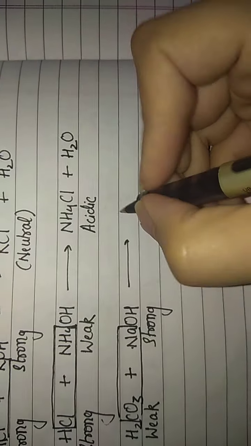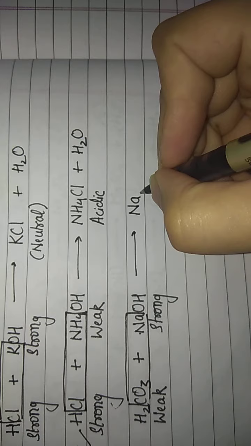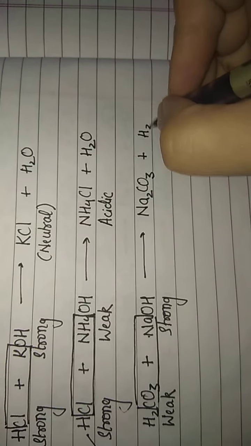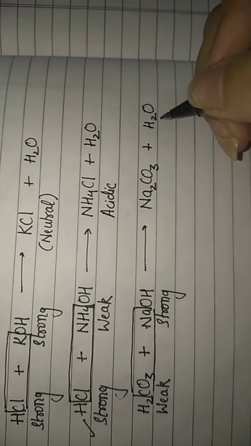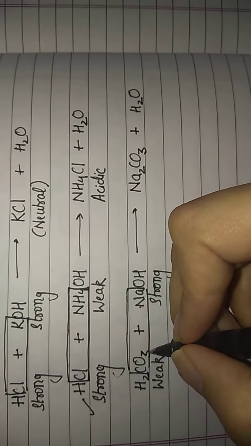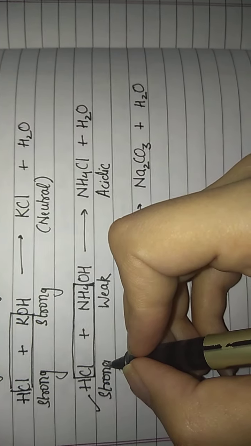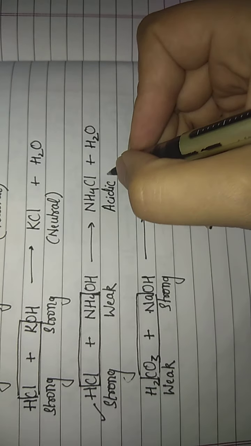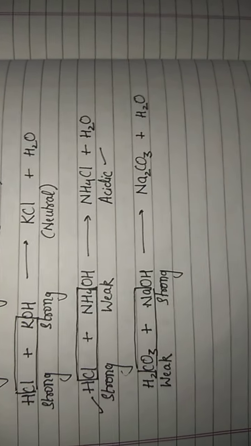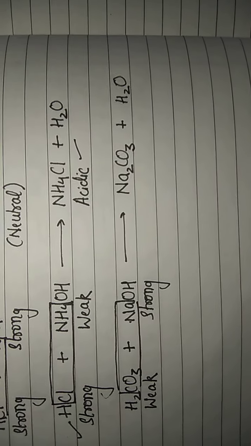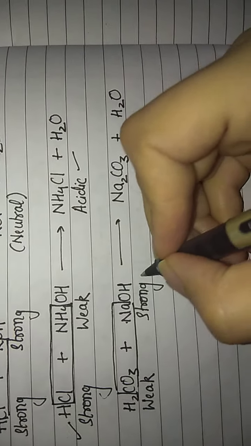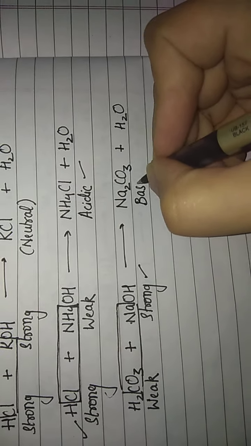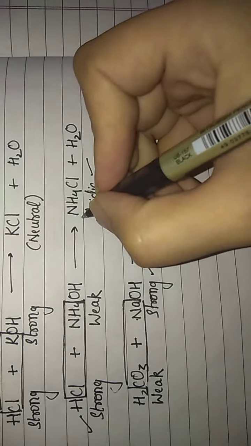It will be sodium carbonate. We know the formula of sodium carbonate is Na2CO3. Through the crisscross method you can find out the formula of any compound like this. So it will be sodium carbonate. Now in the previous example my acid was strong. Because my acid was strong and base was weak, the resulting salt was acidic. This time my acid is weak while my base is strong, right? Because the base is strong, the resulting salt will be basic in nature.